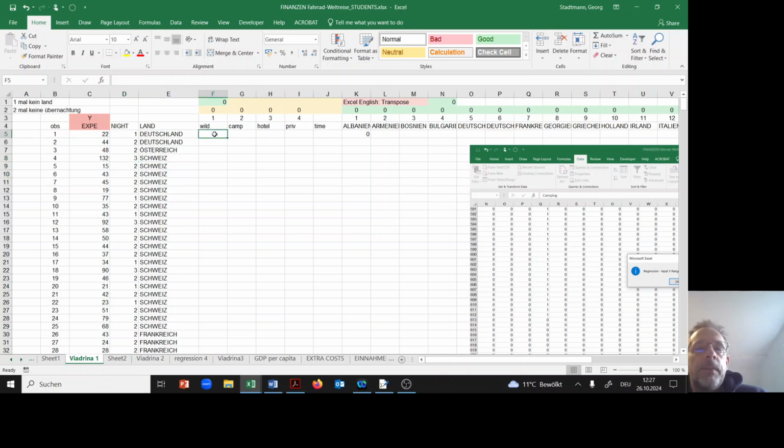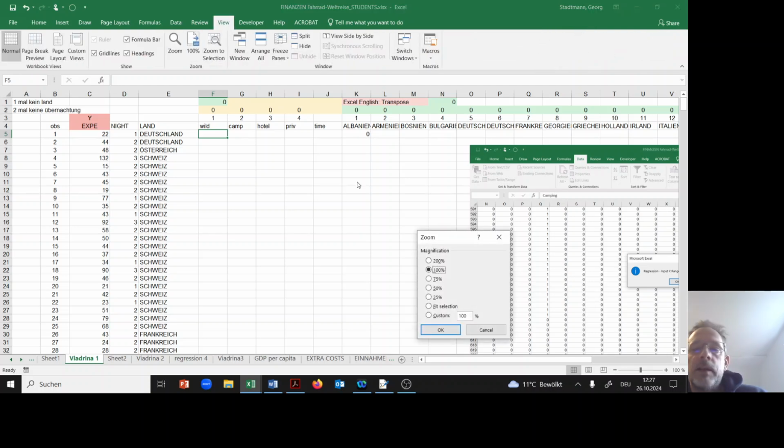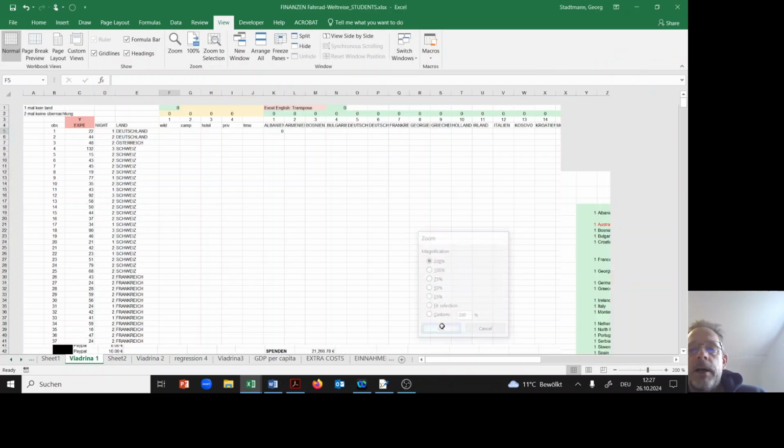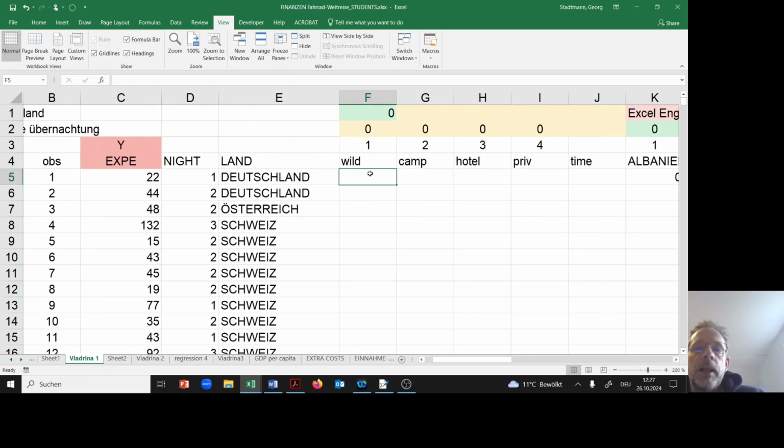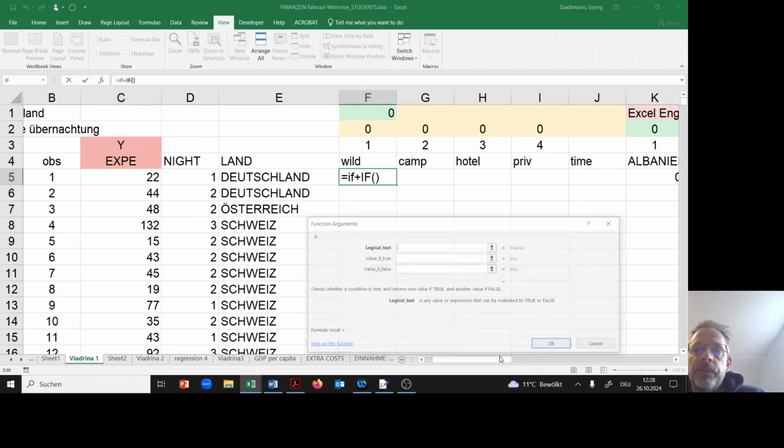Okay, in a first step, I can augment the data set a little bit so that you can see it better. Here I would like to create a dummy variable, and I would like to use the IF function. This works as follows.